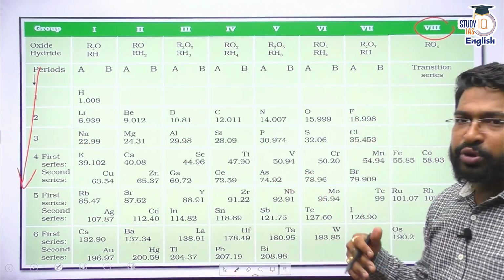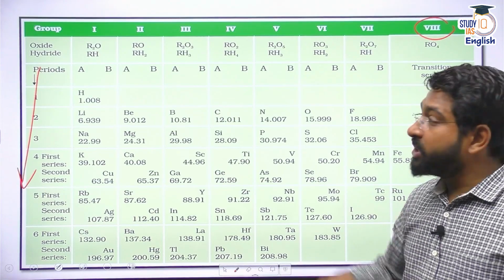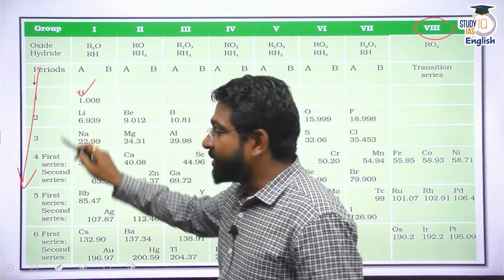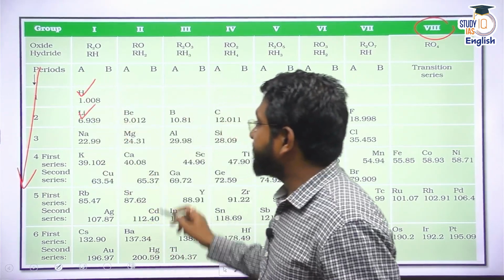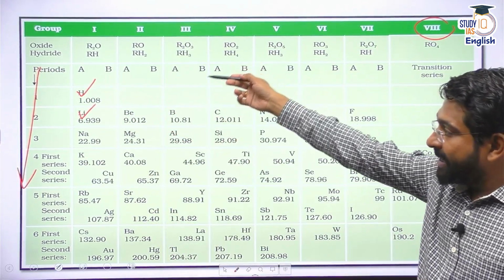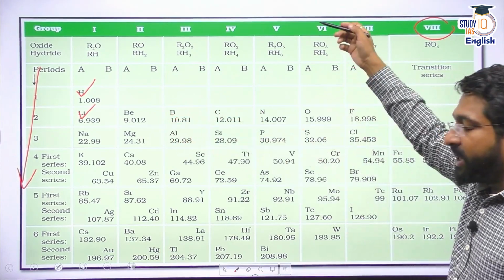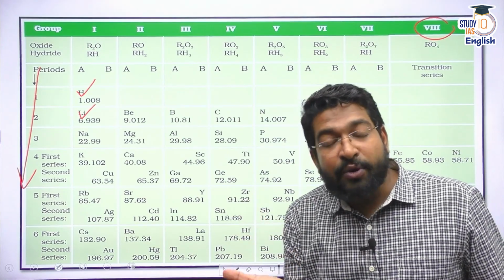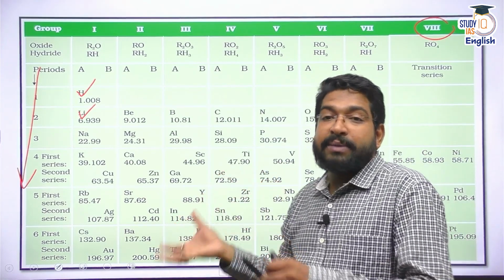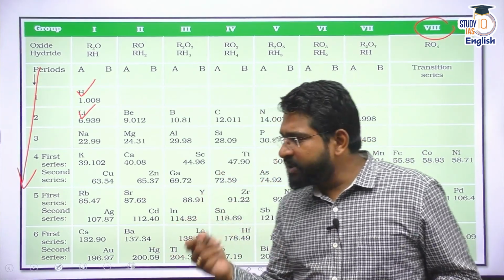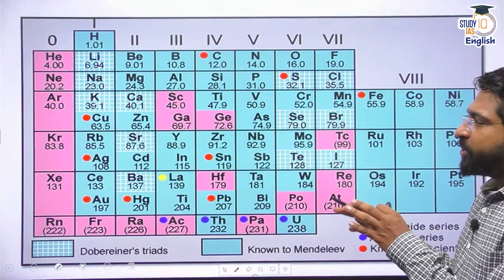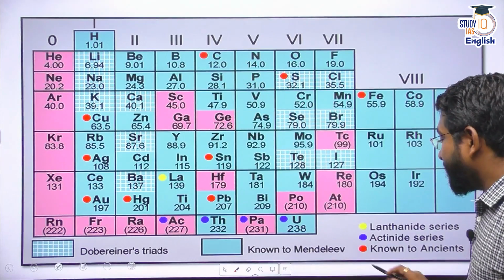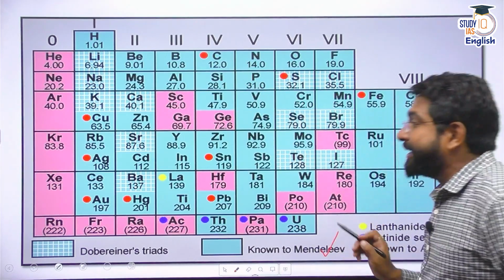By that time, more than 60 elements were already known. So he started to put these elements, say hydrogen was put here. Then there is lithium, beryllium, boron. So he characterized them through periods and groups. Please remember, Mendeleev's periodic table laid the foundations of our modern periodic table. All right, let me just show you Mendeleev's periodic table in a different format. These blue boxes that you find were the elements that were already known to Mendeleev.